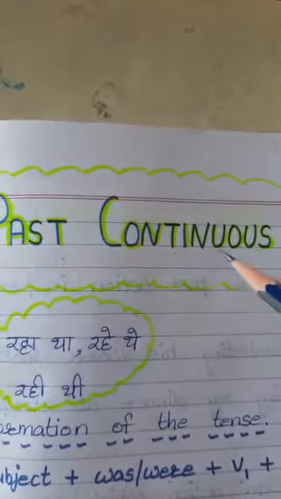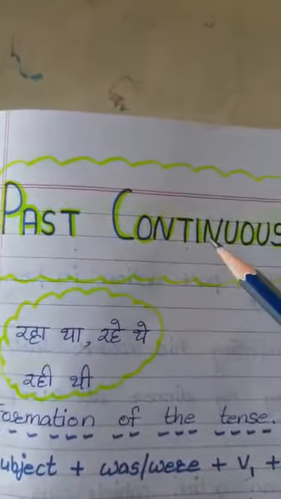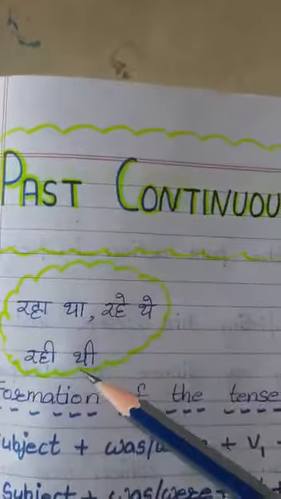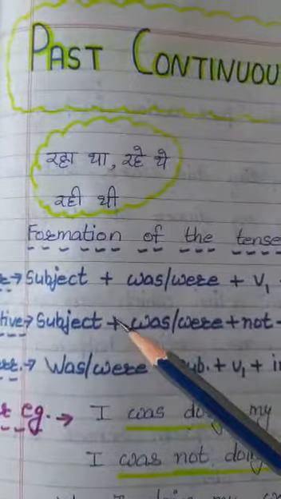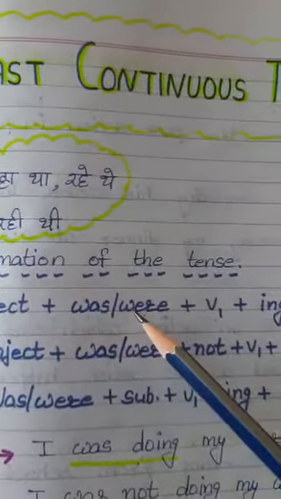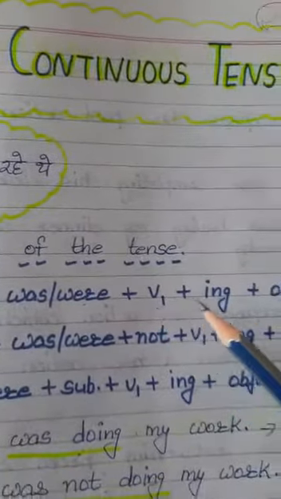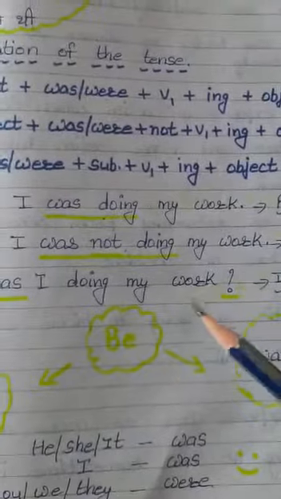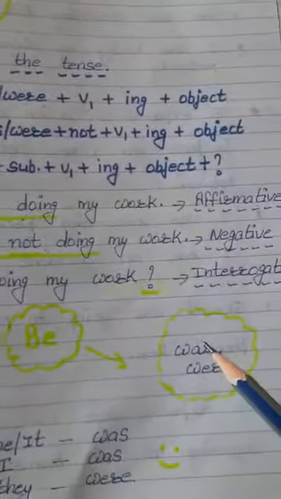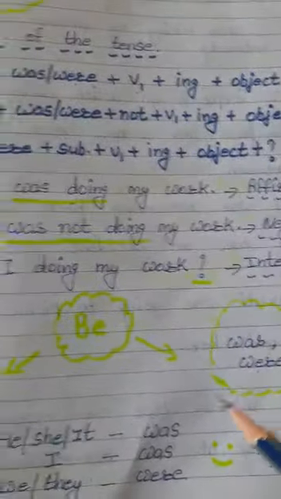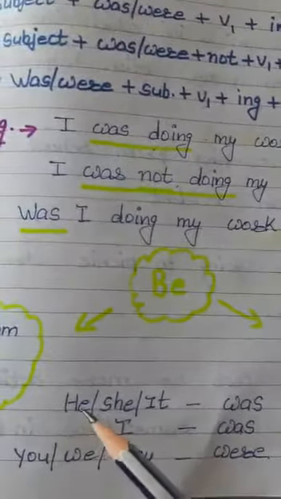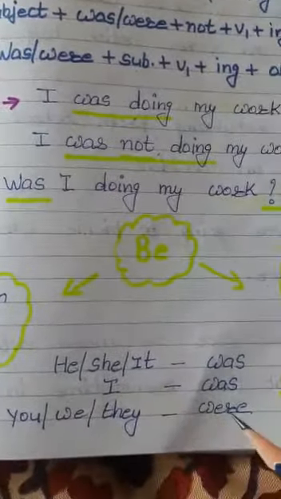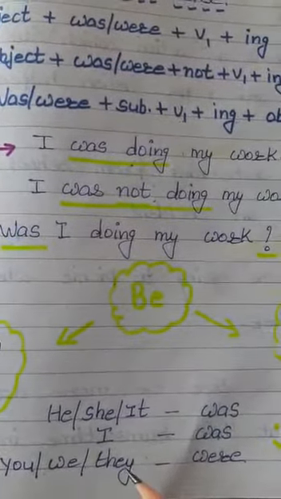We are again together to continue the topic past continuous tense. We have already completed this topic and we know that this tense relates to the sentences having raha tha, rahe the, rahi thi. Regarding its formation, we use subject plus was/were plus first form of the verb plus ing plus object. We use was with singular pronouns he, she, it and of course I, and were with you, we and they.